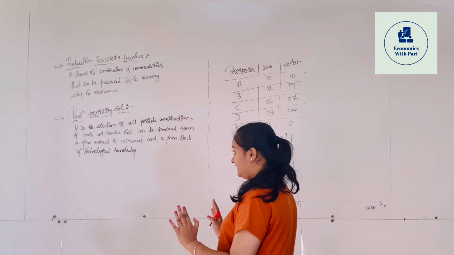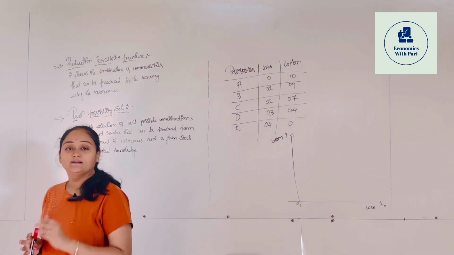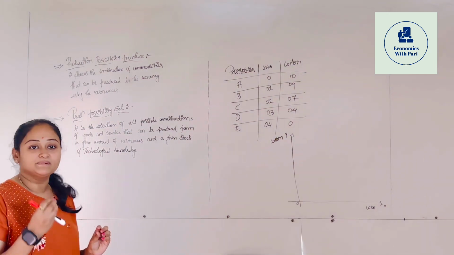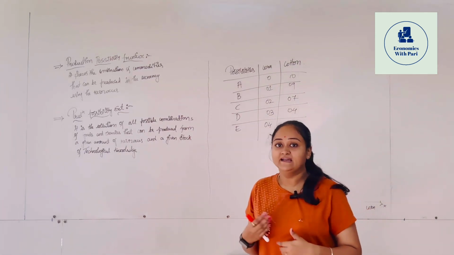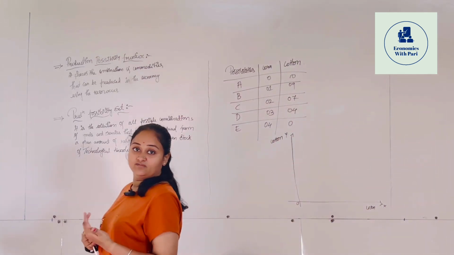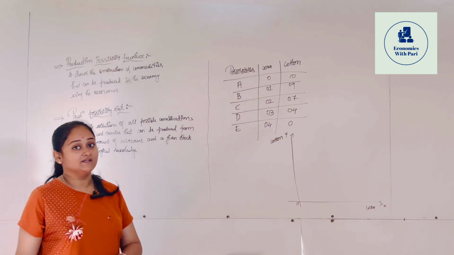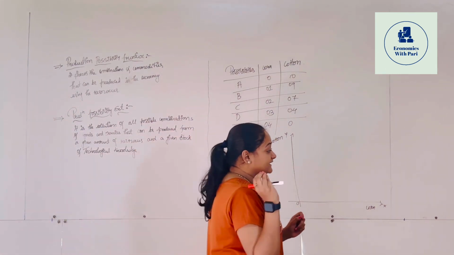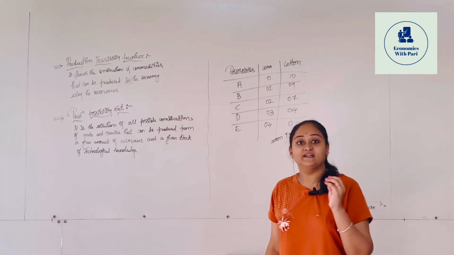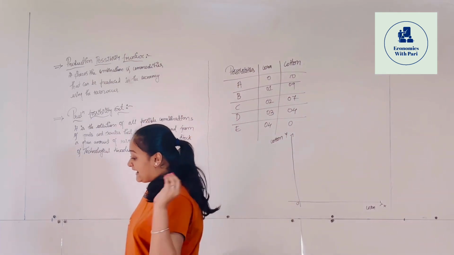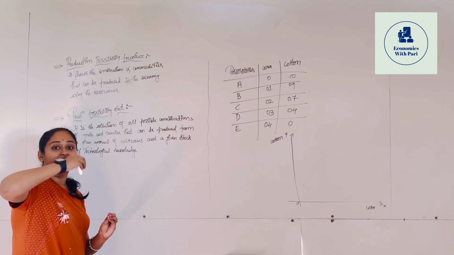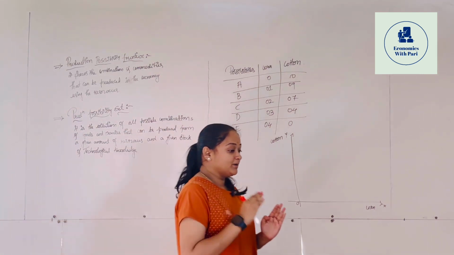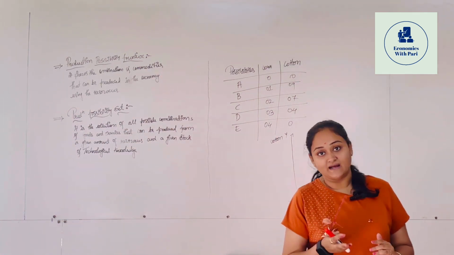So what does this mean? See, I already told you, with an example, why problems arise in an economy: because of the scarcity of resources. That's why the problem of choice is going to arise, right? Whatever resources we have are very limited, and each and every resource has its own alternative or competing usages. That's why the problem of choice is going to arise.